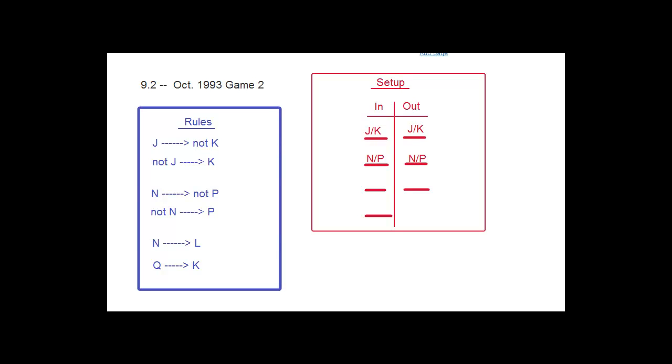Other ideas that are similar apply to other games, but the specific version that I'm saying here applies only to in and out games. When I tell you that one is going to be selected from a pair of variables, then the thing you should do is write, okay, well, I don't know which one is going to be selected, but either J or K is going to be in, and either J or K is going to be out, and the same thing with N and P. I think that's the big takeaway if you're just getting started.